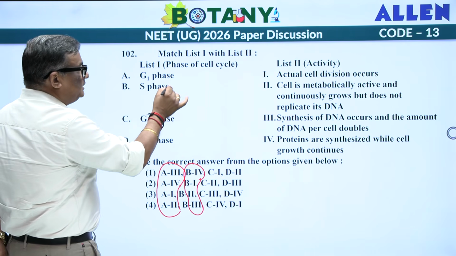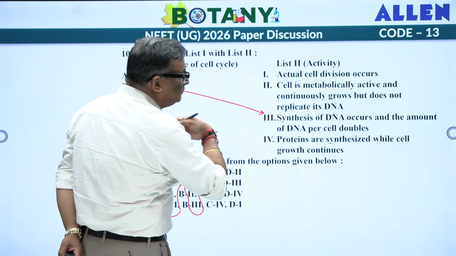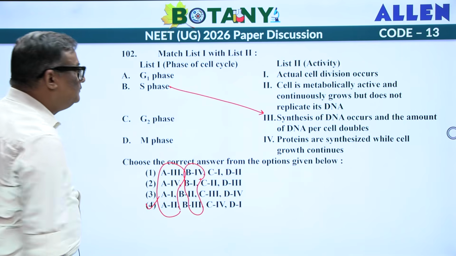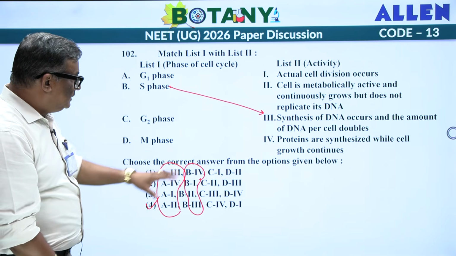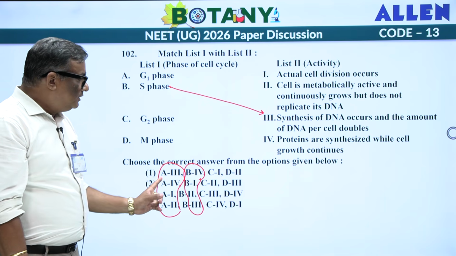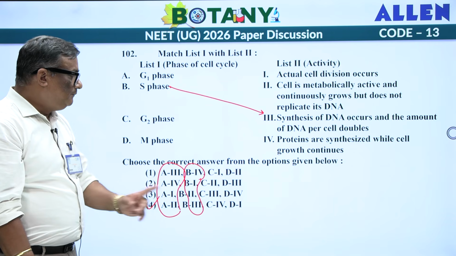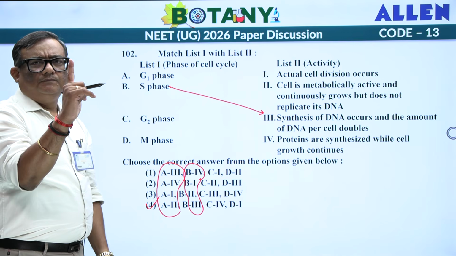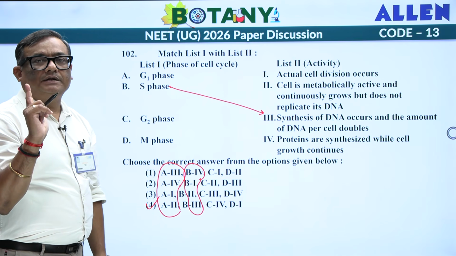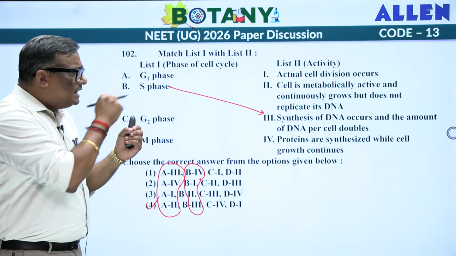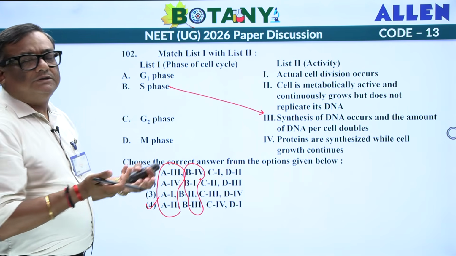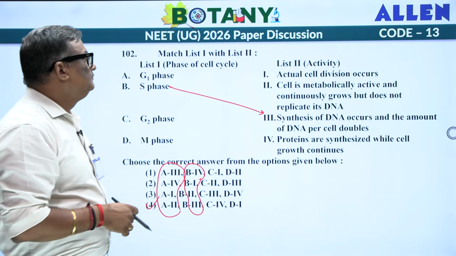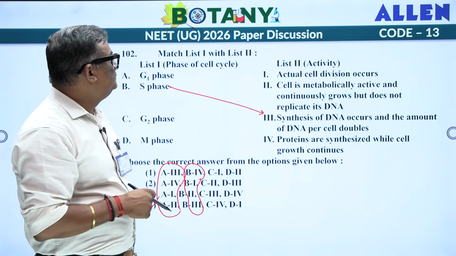See this one. S phase, synthesis of DNA occurs and DNA duplicates. B third, where is B third? B third is this one, fourth one. No need to find out even, if you look at the answer in the first go, just find out which one is B or A, whichever you are comfortable with, you will get an answer. Not only this, you can see D also, you can see C also, everything is separate. Just one correct answer will give you the entire match the following correct. No need to match everything bit by bit. And we know S phase is known for doubling of the DNA, that is, the copies are going to be doubled. 2N2C to 2N4C, you must have read.